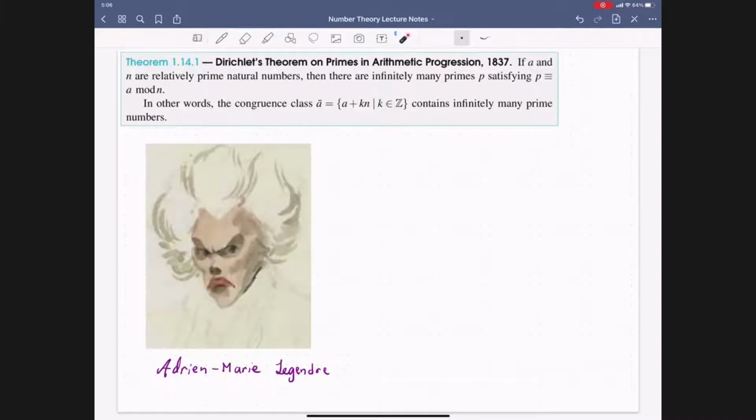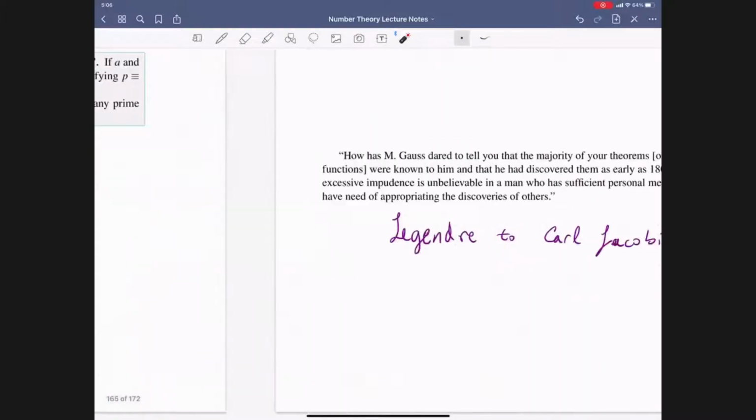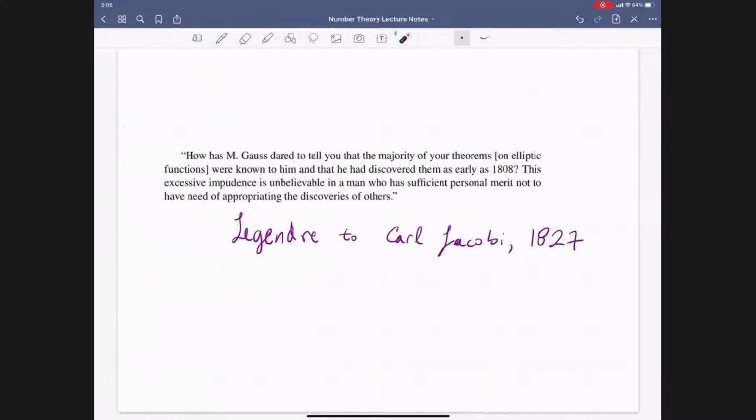And so here's one of those quotes that he wrote in 1827 to Carl Jacobi. "How has Monsieur Gauss dared to tell you that the majority of your theorems were known to him and that he had discovered them as early as 1808? This excessive impudence is unbelievable in a man who has sufficient personal merit not to have need of appropriating the discoveries of others."